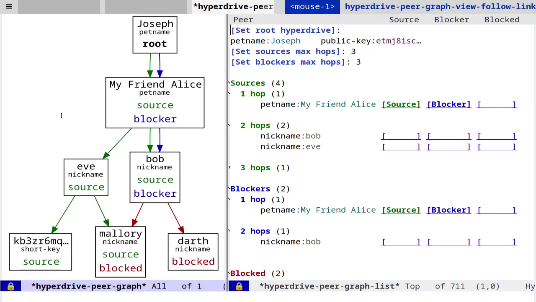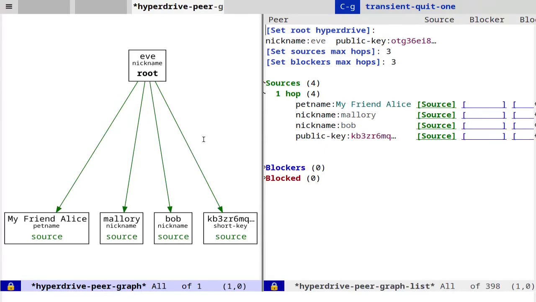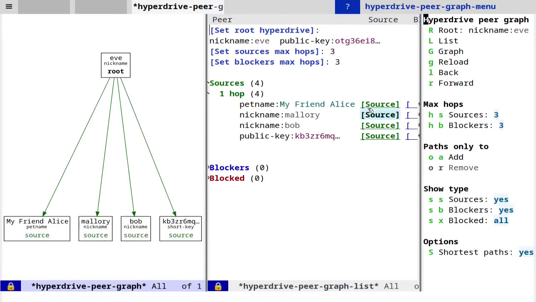You can click on another peer to set them as the root hyperdrive. I'll click on Eve. Now we're looking at the peer graph from Eve's perspective. This peer graph view has a history. If I open the transient menu, you'll see here there's a back and a forward button.